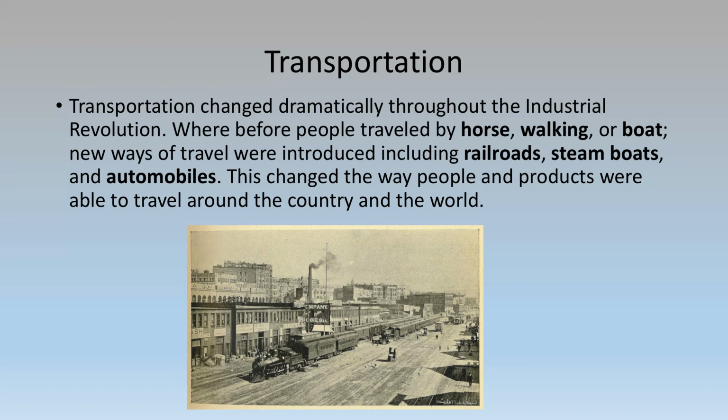A steamboat was a boat that was powered by steam, which probably made it move faster and was more efficient, and cars were invented at this point, or at least starting to be introduced. So this changed the way people and products were able to travel around the country and the world.